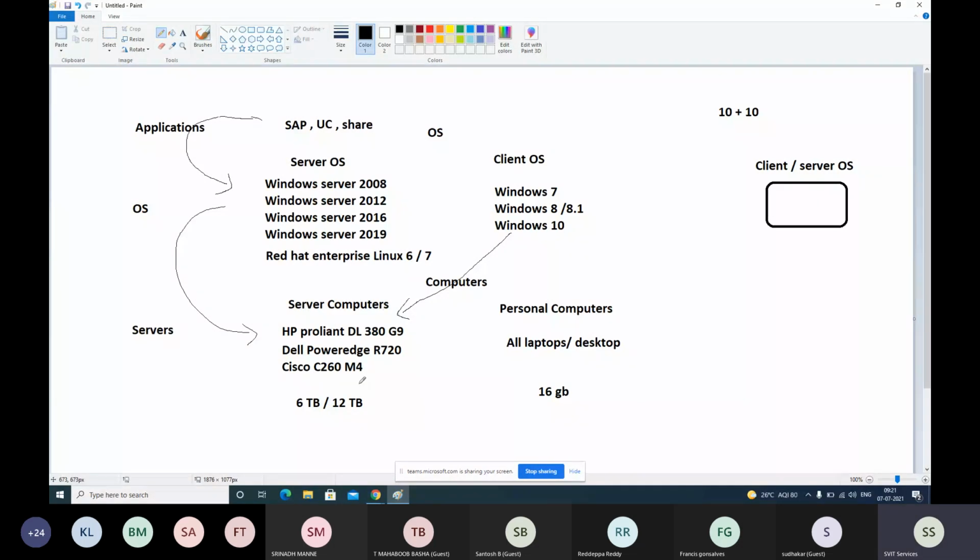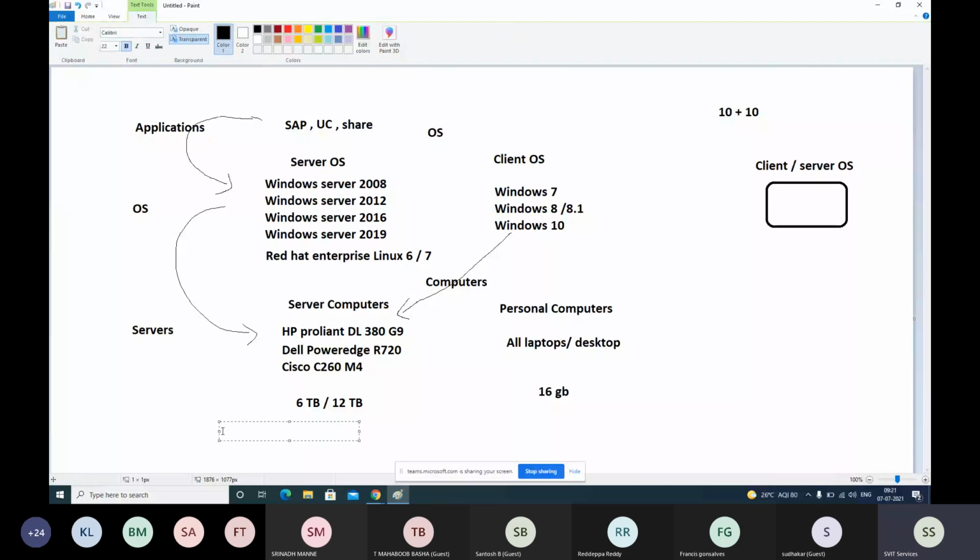But this costs a lot, starting from 3 lakhs itself. Minimum, a brand new server starts from 3 lakhs. There are computers with 20 lakhs as well. Just one computer costs so much.